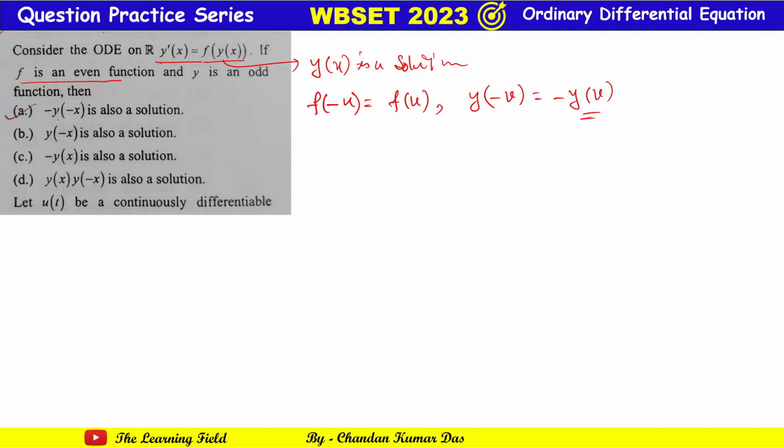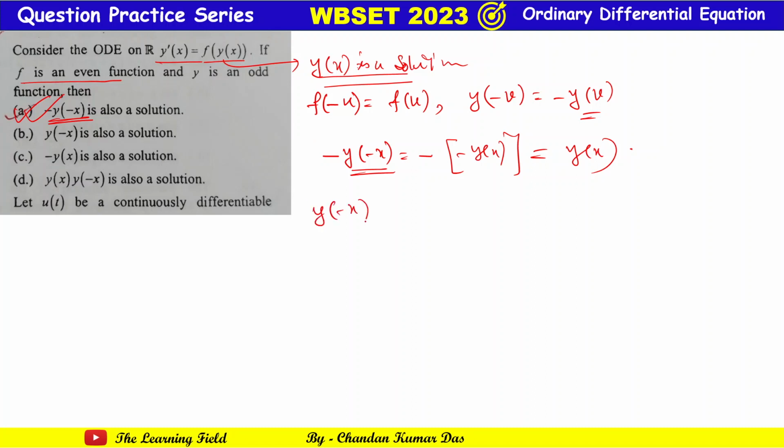Now since y(x) is a solution, let us see whether minus y of minus x is a solution or not. Since y is an odd function, we can write y of minus x equal to minus y(x). So this is clearly again y(x), and y(x) is a solution, that means clearly this is a solution. Or you can also see that if y(x) is a solution but y of minus x is equal to minus y(x), then minus y(x) may or may not be a solution. So we cannot say anything about this, so this is incorrect.